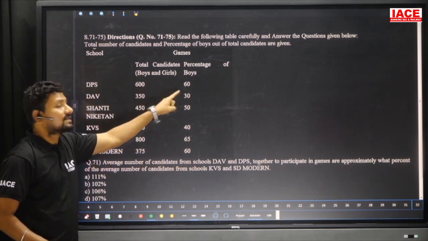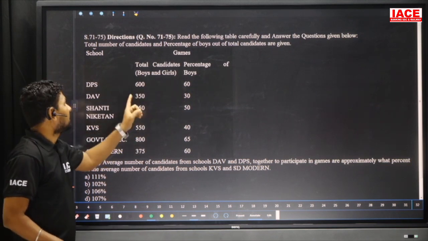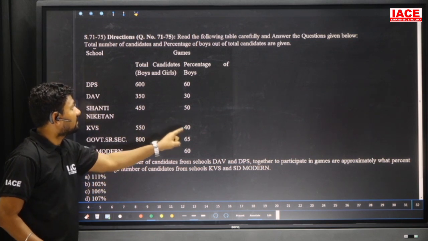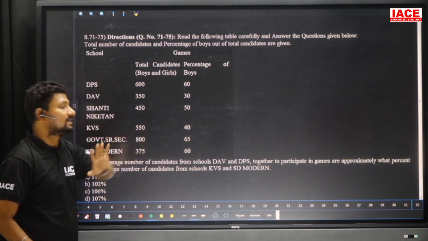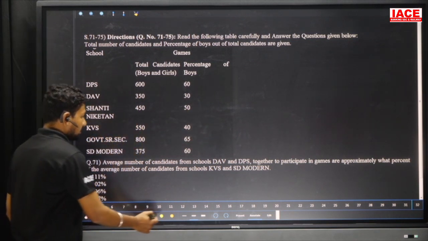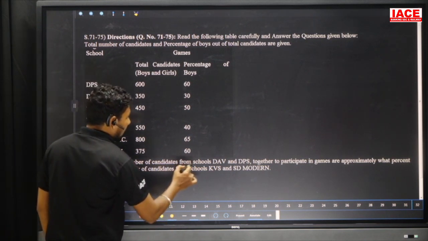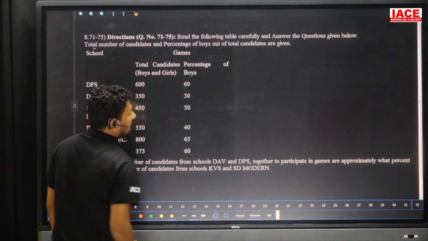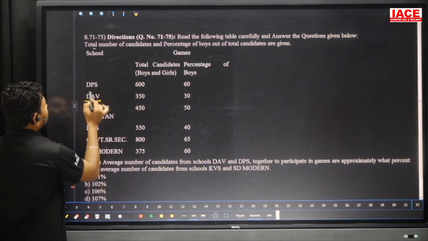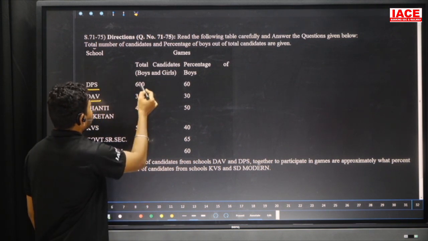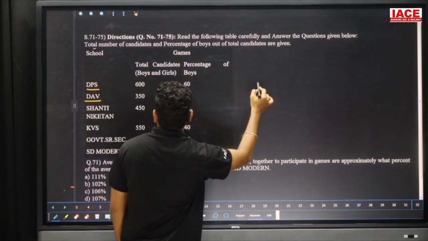In 600, 60% is boys means 40% is girls. And in 350, 30% is boys means the remaining 70% is girls. And in 550, 40% is boys means the remaining 60% is girls here. Based on this we have to calculate. Directly we'll move to the question: average number of candidates from schools DAV and DPS. For the average number of candidates, directly we'll go 600 and 350.